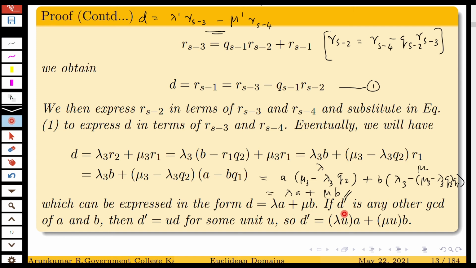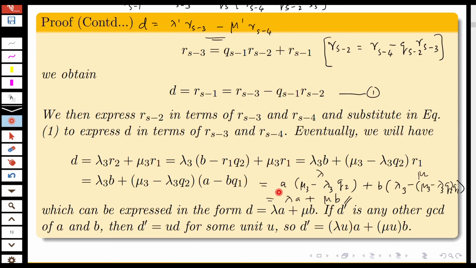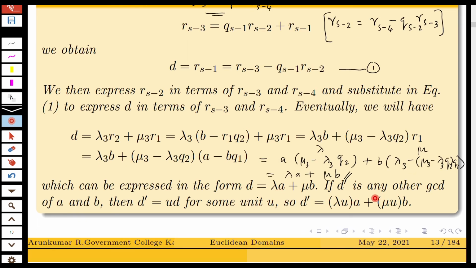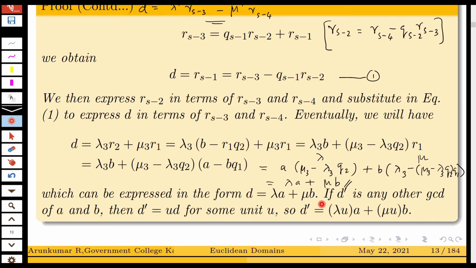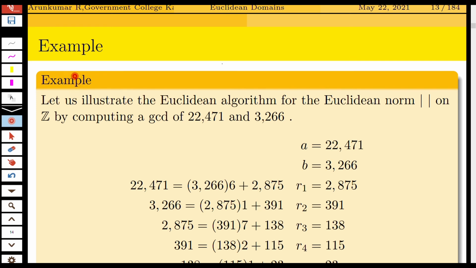If D dash is any other GCD of A and B, then D dash is some U into D for some unit U. So D dash is lambda U into A plus mu U into B. This identity is known as Bezout's identity, and this Euclidean algorithm is useful to implement in computers. So we can illustrate the Euclidean algorithm using this example.